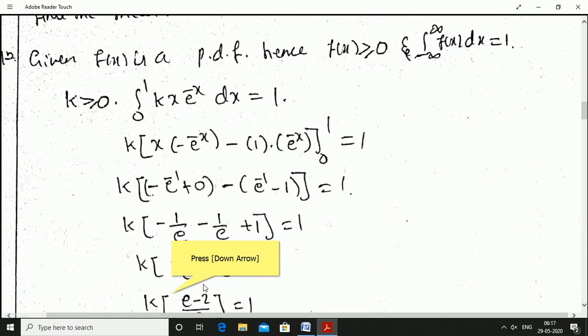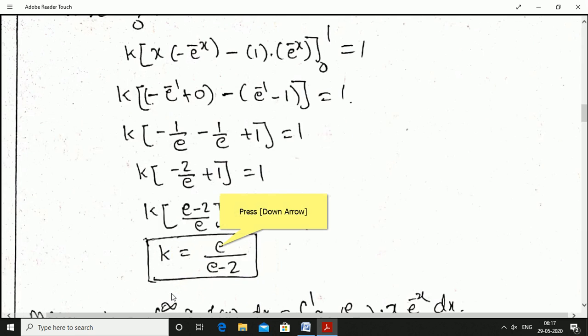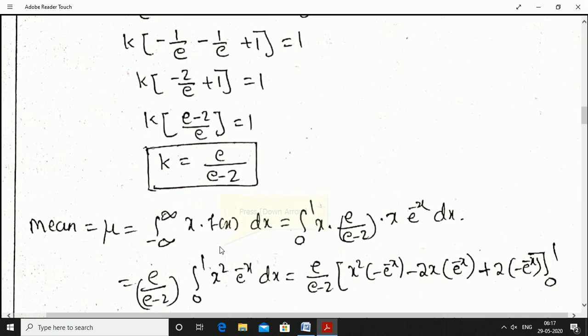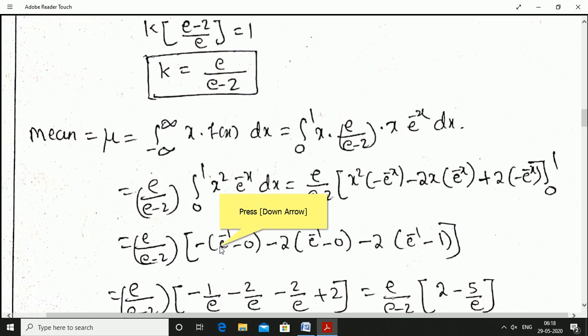That is equal to k into minus e power minus 1, which is nothing but 1 by e, minus e power minus 1 is once again 1 by e. Minus into minus is plus 1. That is equal to 1. K into minus 1 by e minus 1 by e is minus 2 by e, plus 1 is equal to 1, or k into, if I take the LCM, e is the LCM, e minus 2 by e is equal to 1, or k is equal to e divided by e minus 2. That is the constant k value.